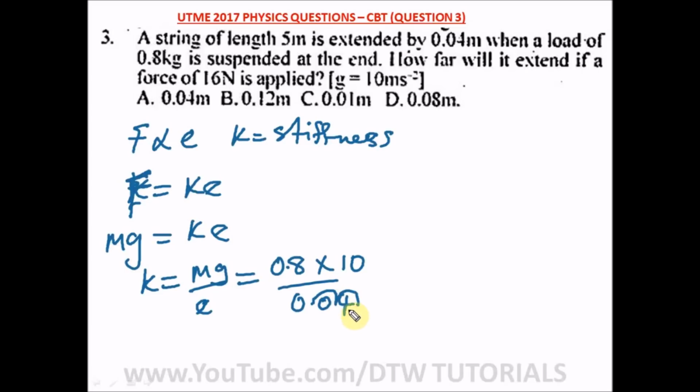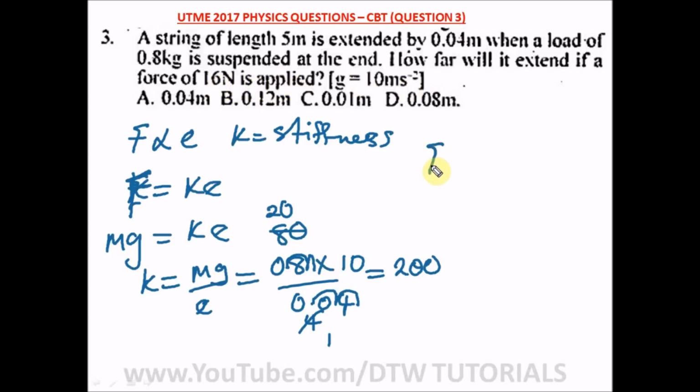So we move it two places here also. We have 80 here, and 4 here over 10. So 4 in 80 will give us 20, so here we have 200. So K is 200.